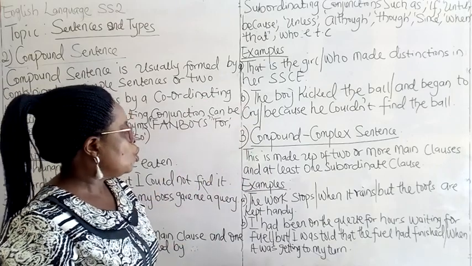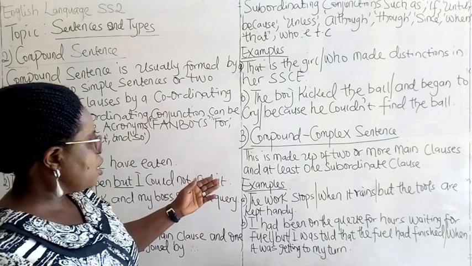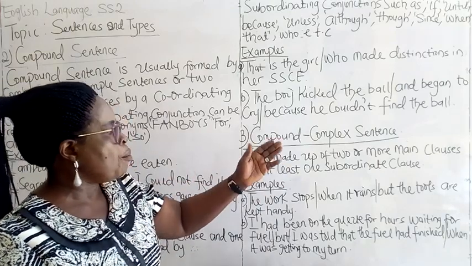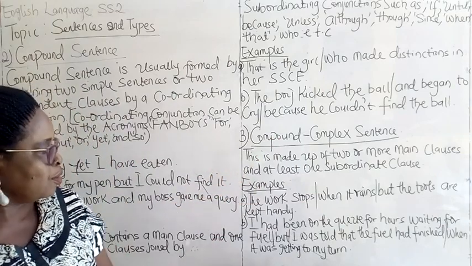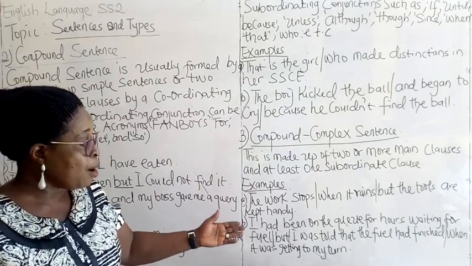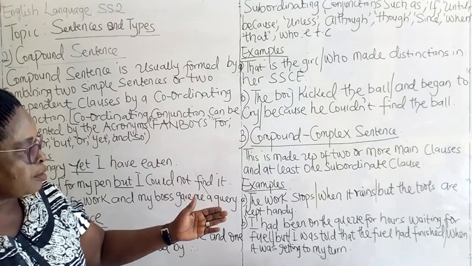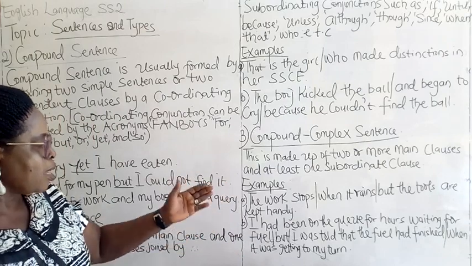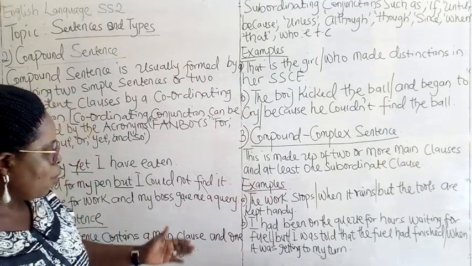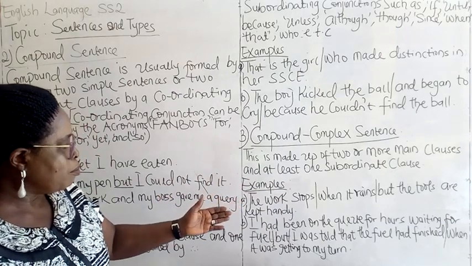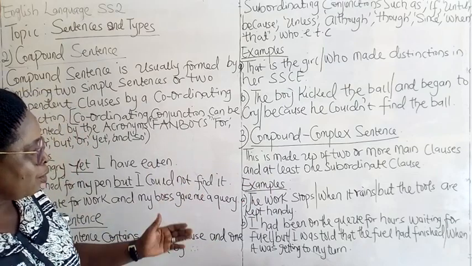Then we now go to compound complex sentences. This is made up of two or more main clauses and at least one subordinate clause. For example, the work stopped when it rained, but the tools are kept handy. Here we have three clauses. We have the work stopped, a main clause, but the tools are kept handy, another main clause.